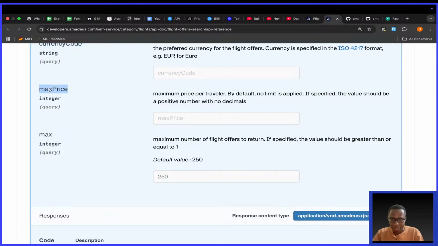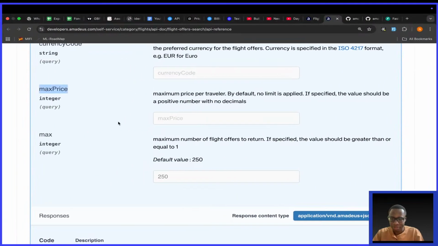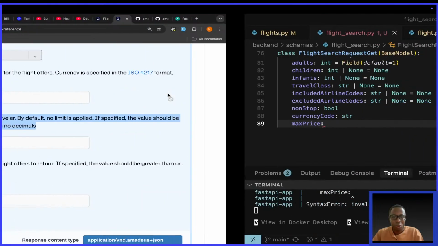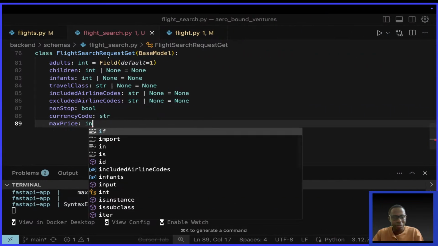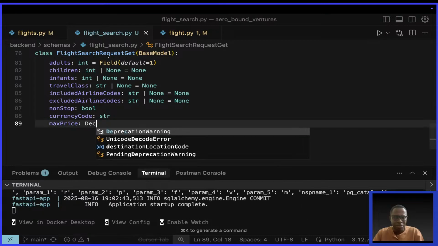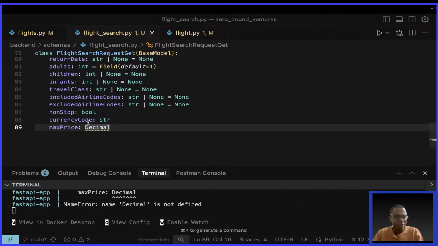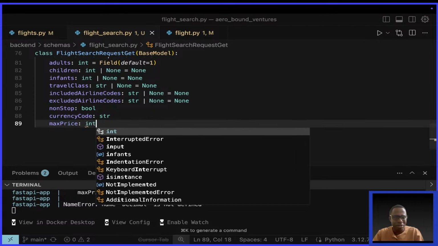Then max price. What is max price? It's an integer. Let's say the maximum price per traveler. By default, no limit is applied. If specified, the value should be a positive number with no decimals. This is interesting, because this is the first time I'm encountering money not being treated like a decimal. I'm so used to using decimal for types of money, but this one is okay.